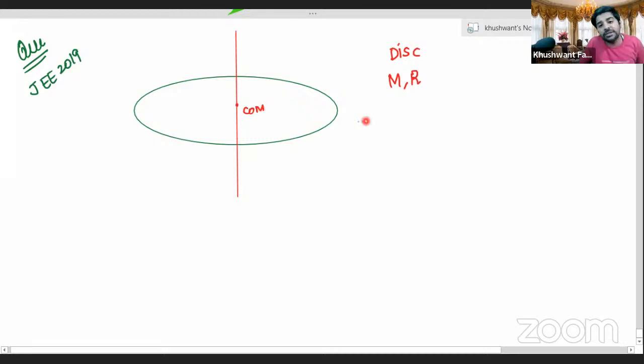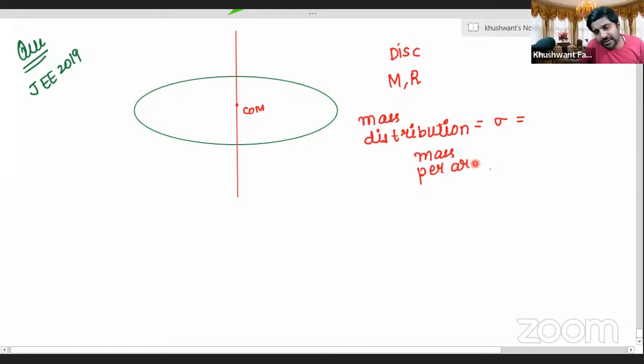But they say that the mass distribution is like this. Mass distribution is given to you in this question as sigma, sigma means mass per unit area. They won't always say it specifically, but many times they do. In 2019 they have given mass per unit area, or sigma, as k into r square.